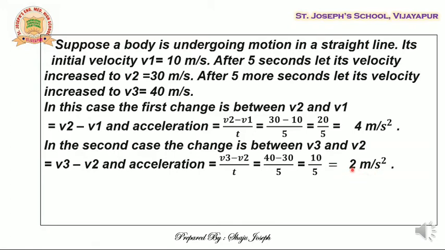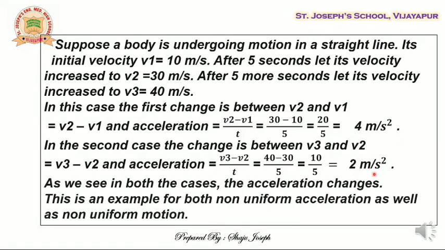So what we find here is that in both cases the acceleration is not the same. In one place it is 4 meter per second square, in another place it is 2 meter per second square. So in both cases, we understand the acceleration changes. So this is called non-uniform acceleration. It is also non-uniform motion. Can you guess why? Yes, because the velocity is changing, and when velocity changes, we call it non-uniform motion.